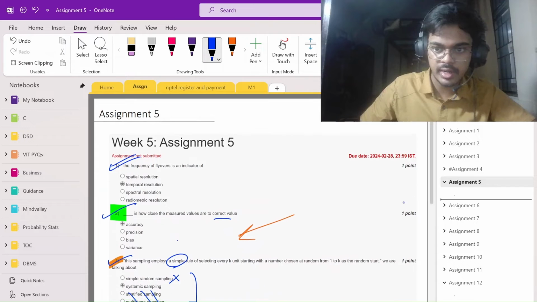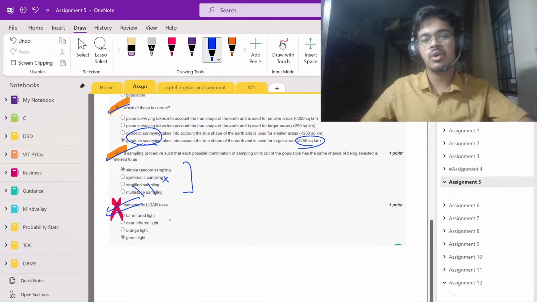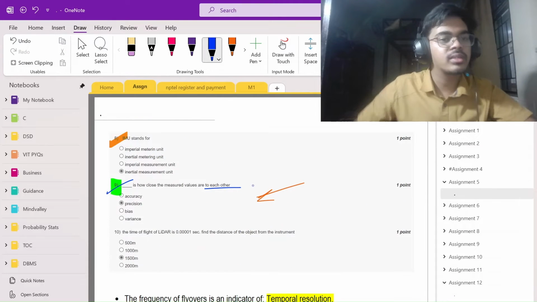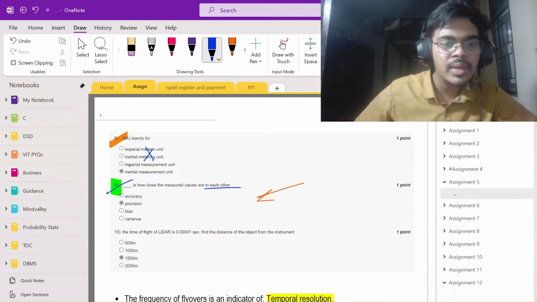Leader, green light. I just discussed how unique this question is with my friends, and I got to remember that in my exam. IMU is an inertial measurement unit. Okay, so metering could never be the option. Imperial seems like king stuff, so inertial.